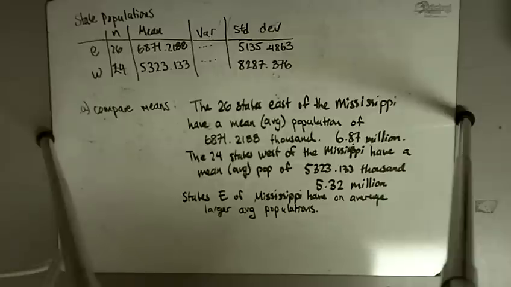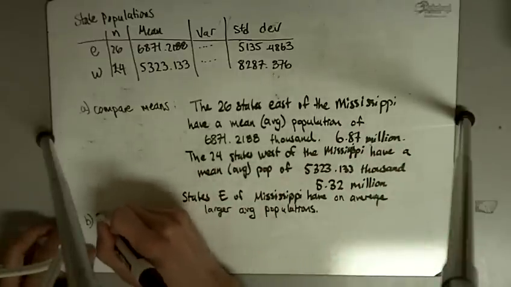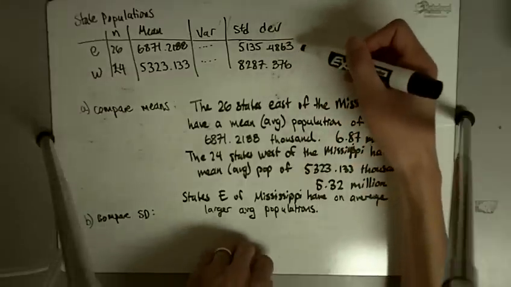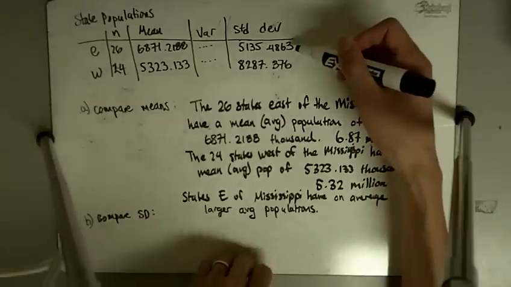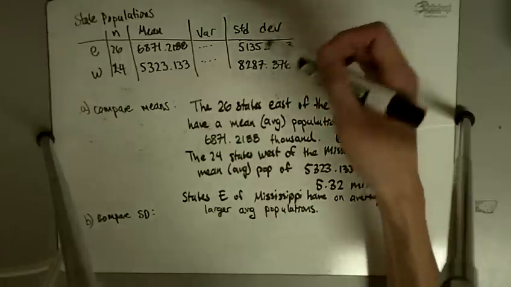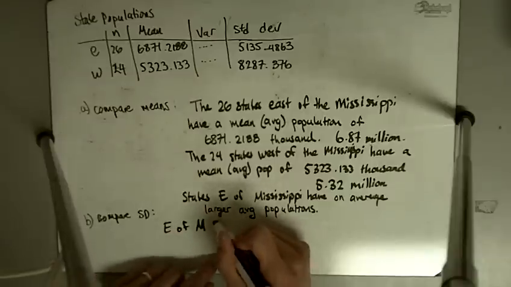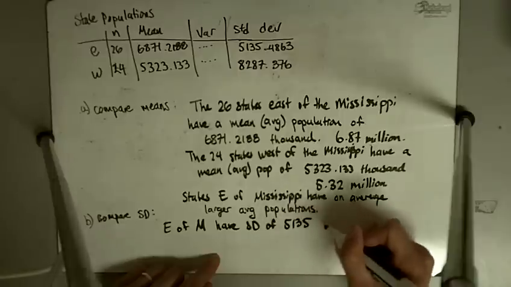Part B says compare the standard deviations in a sentence or two. Okay, and it says the standard deviations are reported to the nearest thousands of people. And so here we see that the standard deviation of those states that are east of the Mississippi is 5135, and the standard deviation of those west of the Mississippi is 8287,000. Okay, so east of the Mississippi, I'm just going to write east of M, have standard deviation of 5135,000.